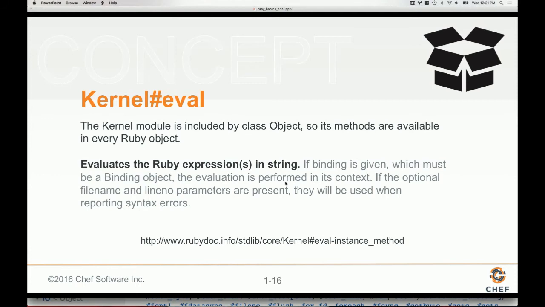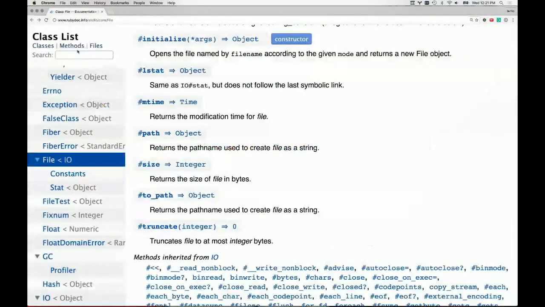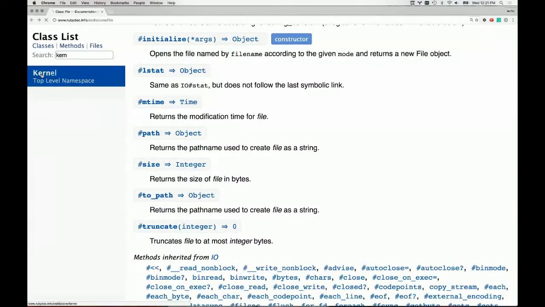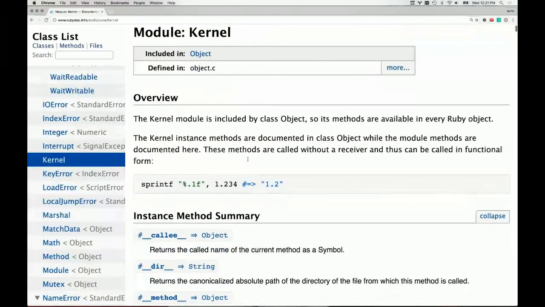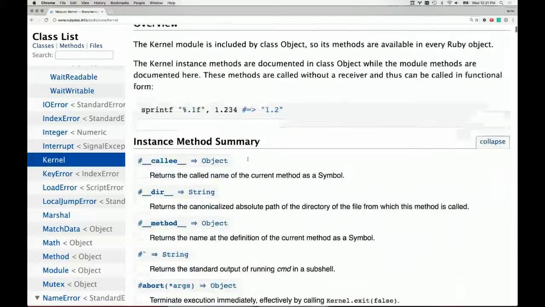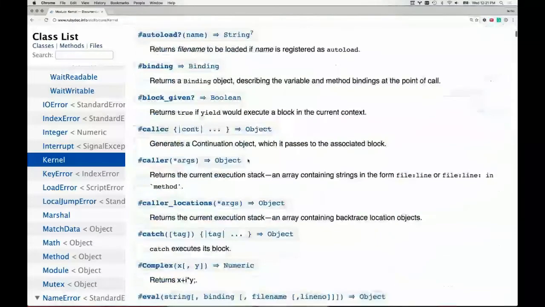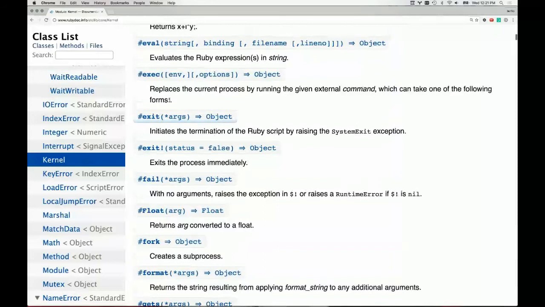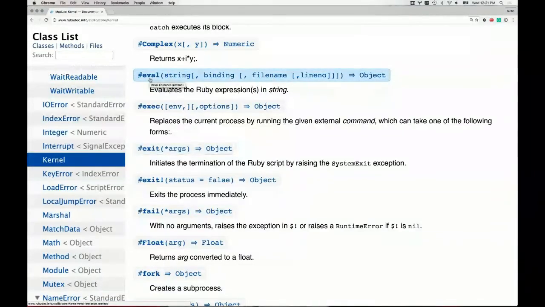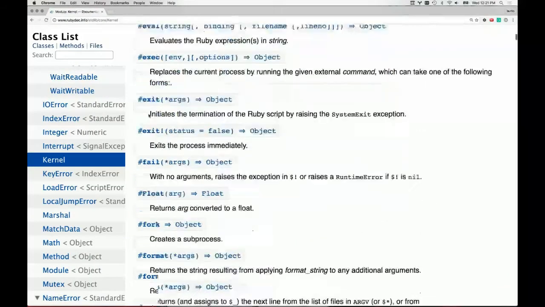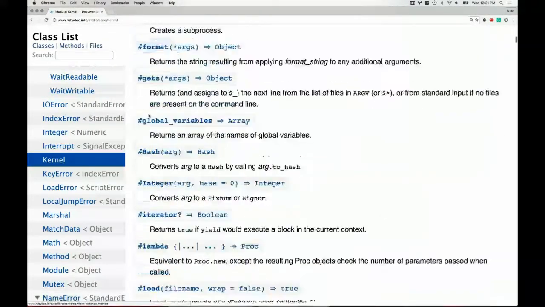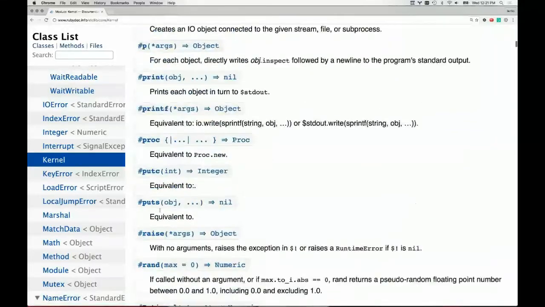And what we can use is this eval method. So this eval method is available everywhere. It's actually on this kernel module. And I want to pause for a moment just to show you this kernel module, because the kernel module is really powerful. It has a number of methods that you probably take for granted when working with Ruby. It's got a number of instance methods. Like, remember I wrote that exit method, and I said, hey, if you want to exit your application, you can. Well, that exit method is brought to us by the kernel module. This eval is present because of that. And I also mentioned puts being a very popular way of outputting information. Well, the puts method is also present on kernel.